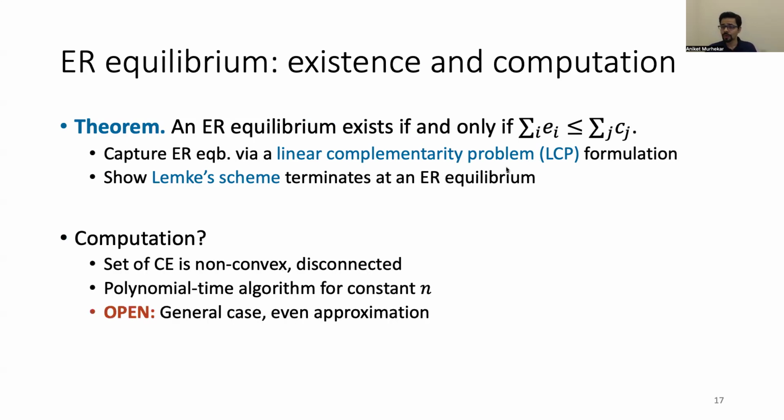So what about computation? It turns out even without earning restriction, this is a hard problem. The set of competitive equilibria is non-convex, disconnected, and in general, a polynomial time algorithm is open. We do show a polynomial time algorithm for a constant number of agents, but in general, even approximately computing an earning restricted equilibrium is an open question, an important open question in our opinion for future work.